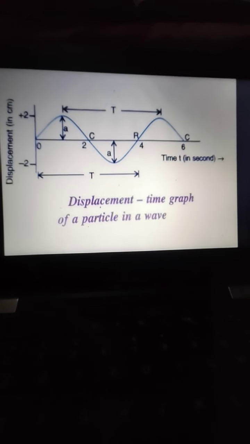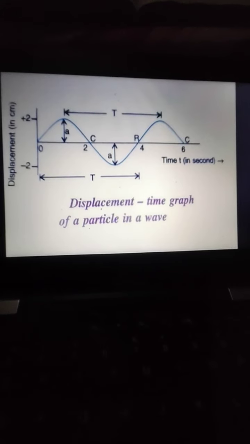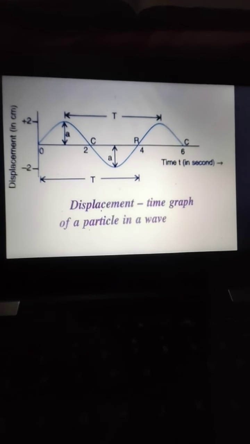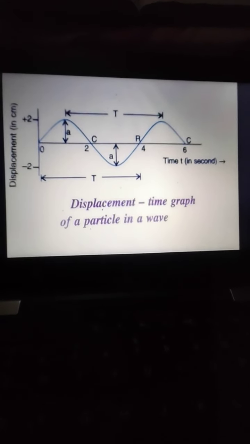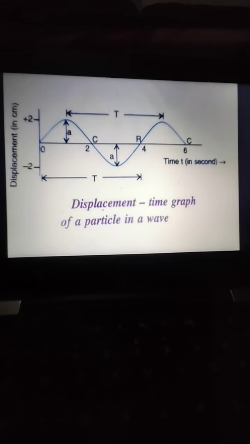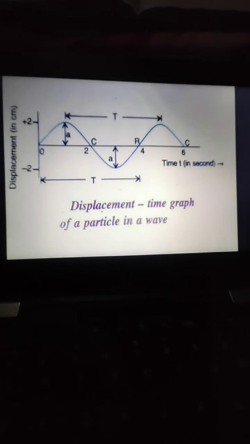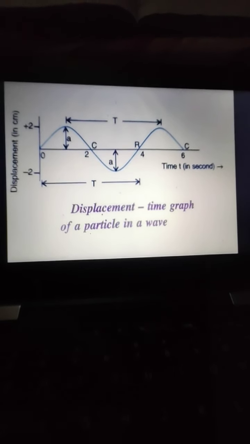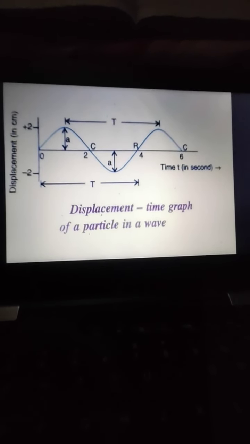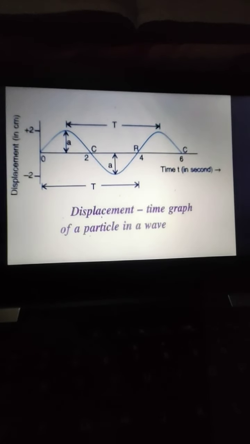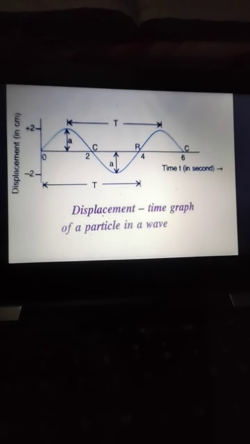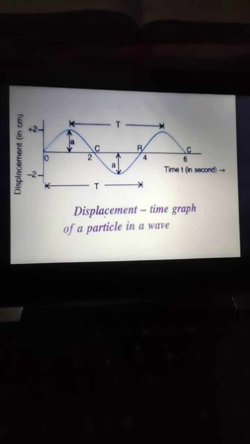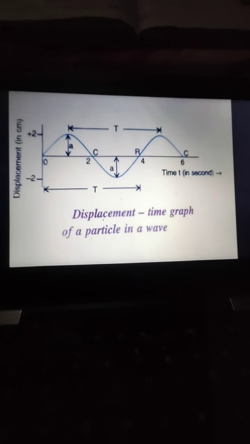So here you can see that we have taken displacement along the y-axis and time along the x-axis. This graph shows you the variation of the displacement with time at a given position. So this thing you have to remember, that here we are considering a given position.